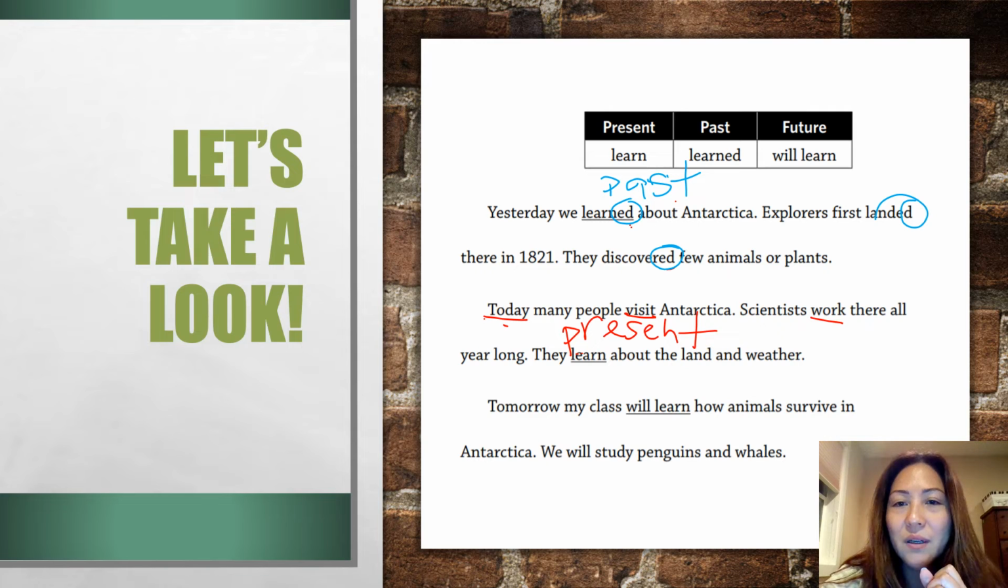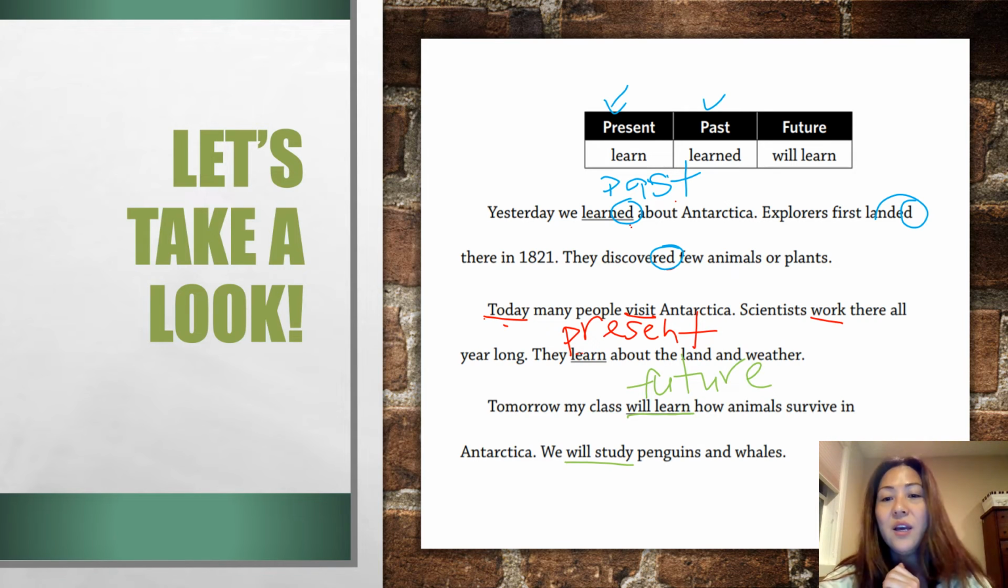Okay. Well, now we've already done present, we've already done past. You know what's coming next, right? It's the future. So tomorrow, ding, ding, ding, ding, my class will learn how animals survive in Antarctica. We will study penguins and whales. Okay, so that also is the future tense right there. Easy peasy. I know you guys got this.